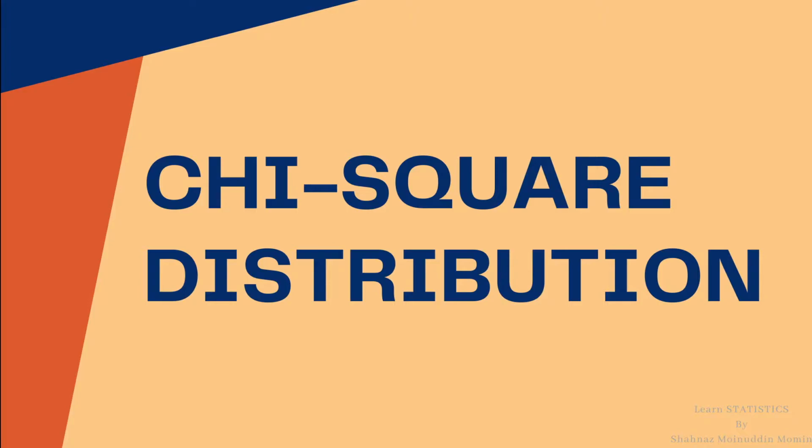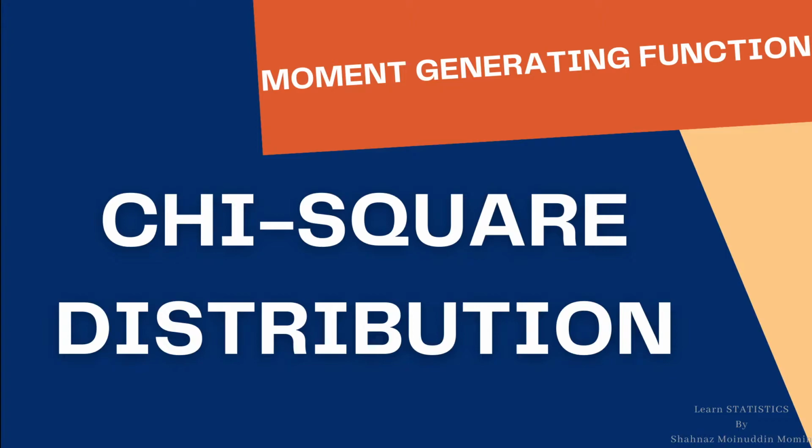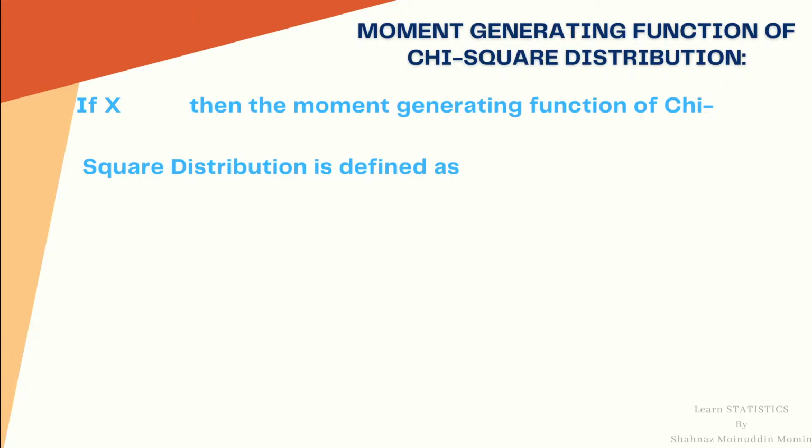The topic of today's lecture is chi-square distribution. In this topic, we will discuss the moment generating function of chi-square distribution. Moment generating function is abbreviated by MGF. If x follows a chi-square with n degrees of freedom, then the MGF of chi-square distribution is abbreviated by M_X(t) and given by the expectation of e raised to tx.